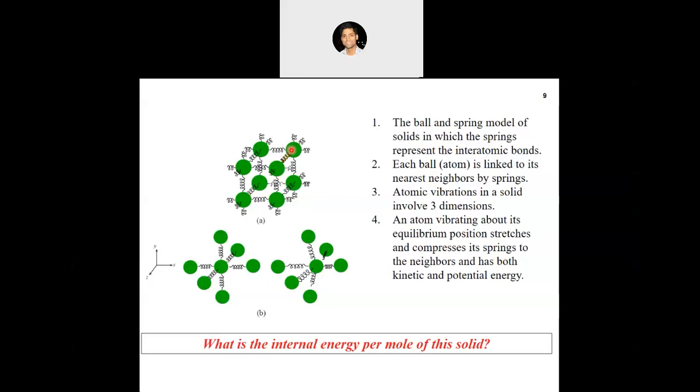The vibration can be in the x, y, or z direction. So we will have 3 degrees of freedom with respect to the kinetic energy, as well as 3 degrees of freedom for potential energy, or you can say the vibrational motion of the atoms. Because of the vibrational potential energy, we will have an additional 3 degrees of freedom. So the total degrees of freedom will be 6. That means the energy of a solid becomes 3 kT.